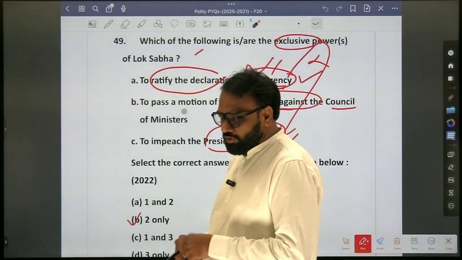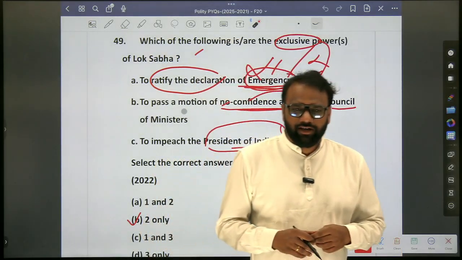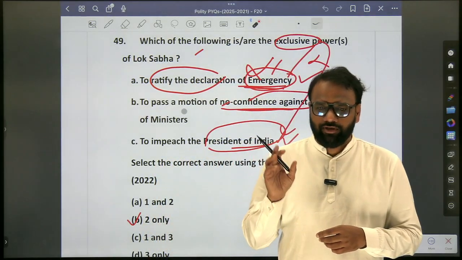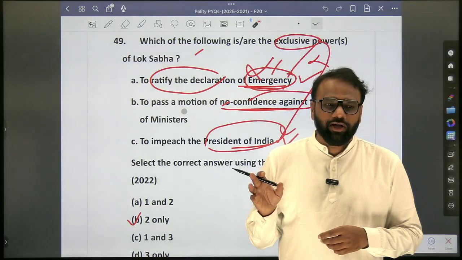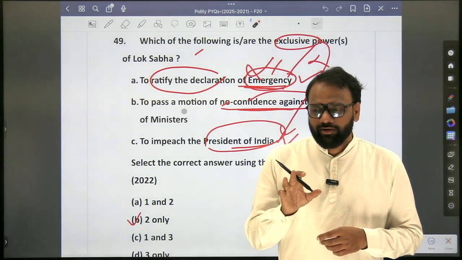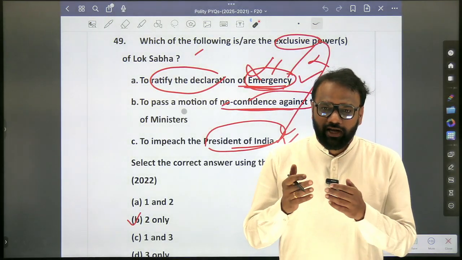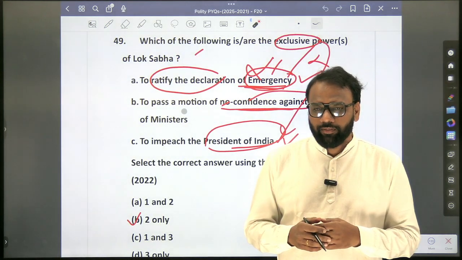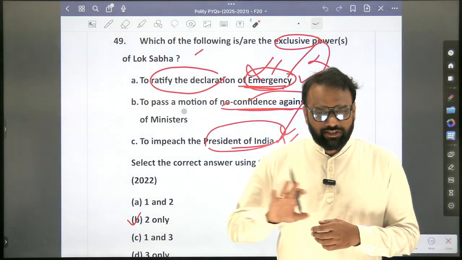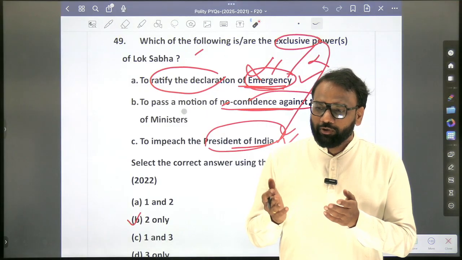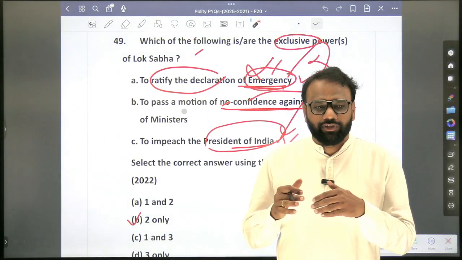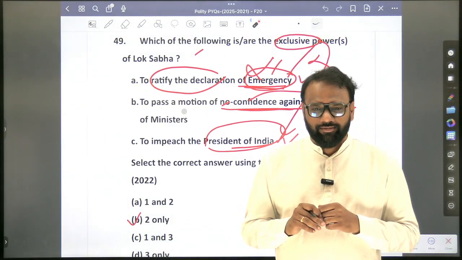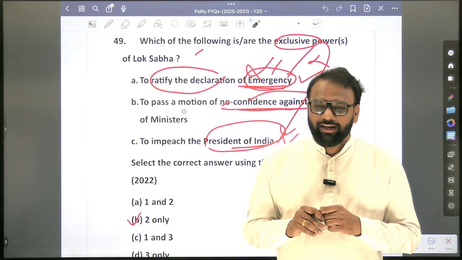So you mentioned about Manipur, right? Recently, President's rule was revoked. In that context, this question was recently raised. After the President's rule has been revoked, the government was dismissed. Whether they have to take oath once again or without taking oath itself, they can continue? Once again, they have to take oath.